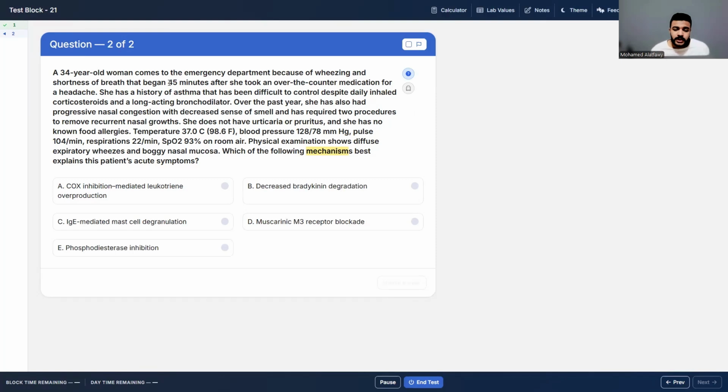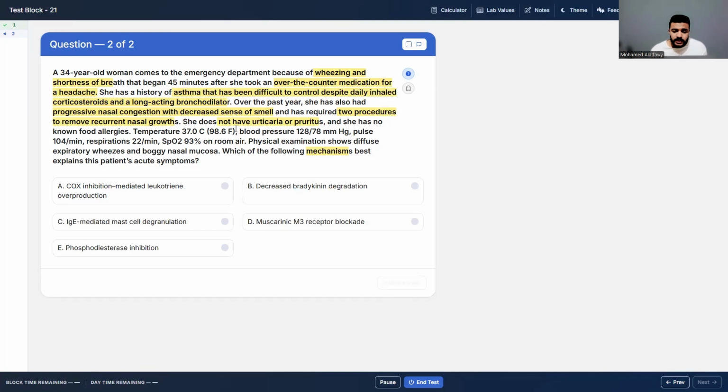A 54-year-old woman comes to the emergency department because of wheezing and shortness of breath. It began 45 minutes after she took an over-the-counter medication for a headache. She has a history of asthma that has been difficult to control with daily inhaled corticosteroids and long-acting bronchodilators. Over the past year, she has also had progressive nasal congestion and decreased sense of smell, and has required two procedures to remove recurrent nasal growths. She doesn't have urticaria or pruritus. She has no known food allergies.